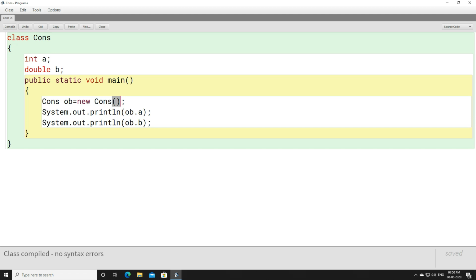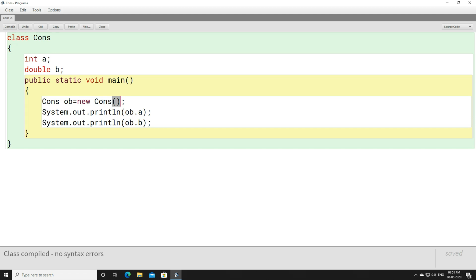Please remember, only a default constructor is created automatically if no constructor is present in a program.